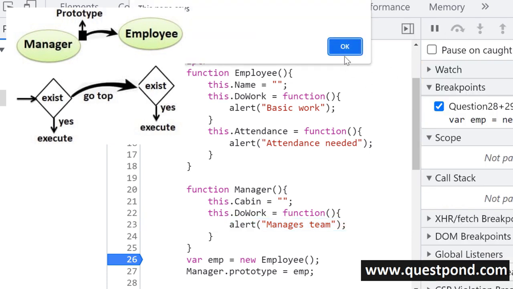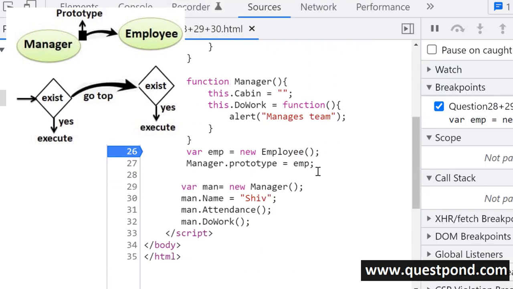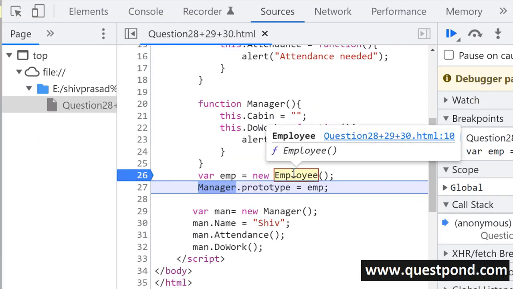And there it is. Okay. So that's how inheritance is done in JavaScript. It is done by using object inheritance. It is done by using prototype object. So the employee object was assigned to the prototype object of manager, and that's what made manager the child of the employee. One of the other debates or discussions which happens during JavaScript interviews is around the prototype object.